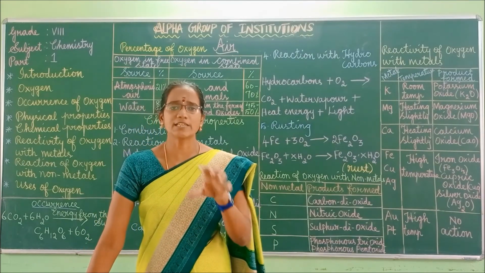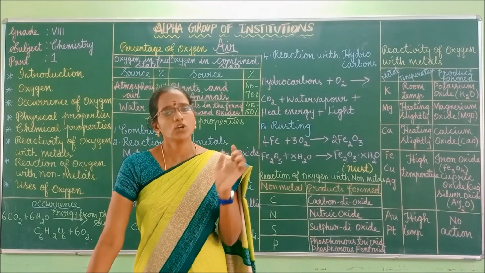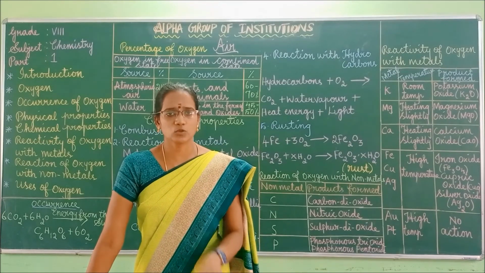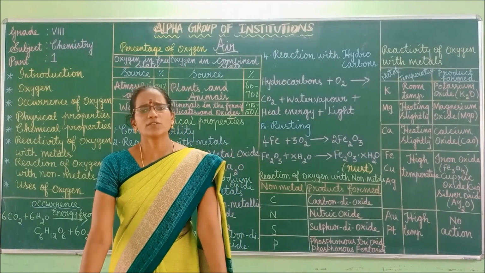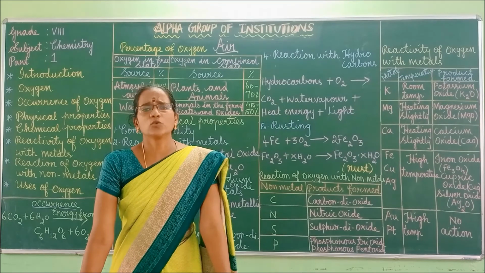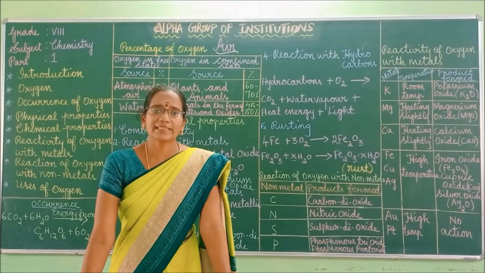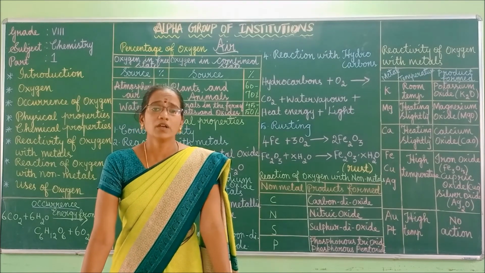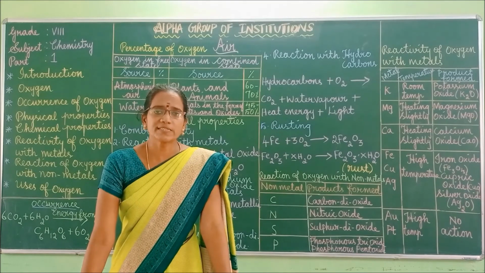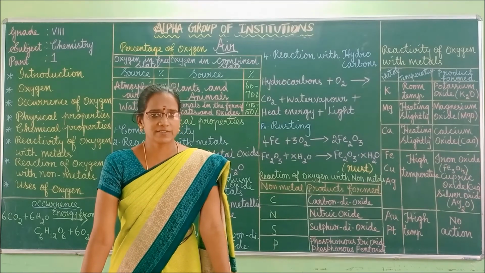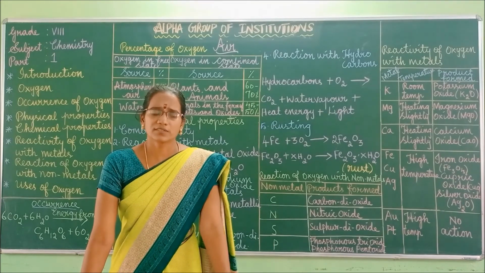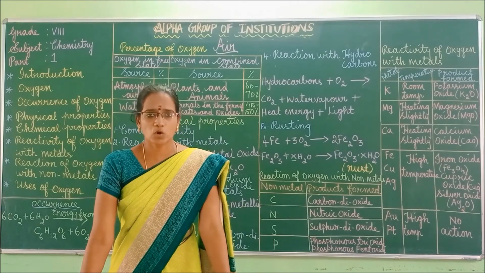Here artificial respiration is required, no? So artificial oxygen is used there. And also oxygen is used for the production of methanol and ammonia. Methanol is a poisonous chemical substance. So these are some of the uses of oxygen.